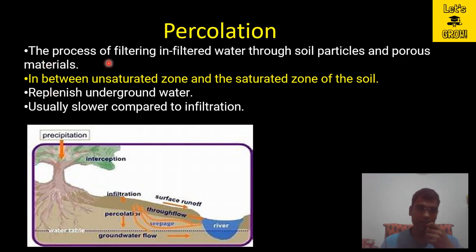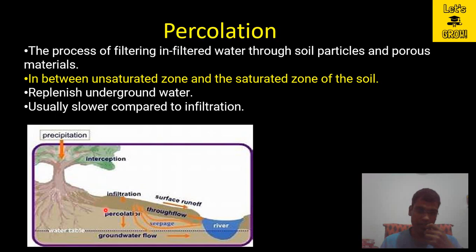This is the process of filtering infiltrated water through soil particles and porous material. So in this zone where the percolation is occurring, whatever water comes is infiltrated water, and it will be filtered with the help of whatever soil particles or porous material is available here, in between the unsaturated zone and the saturated zone of the soil.